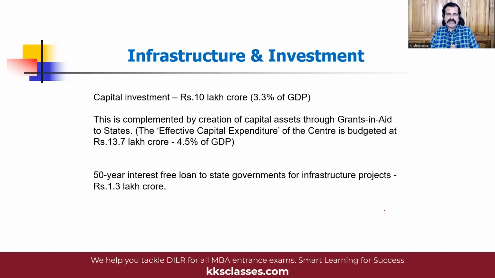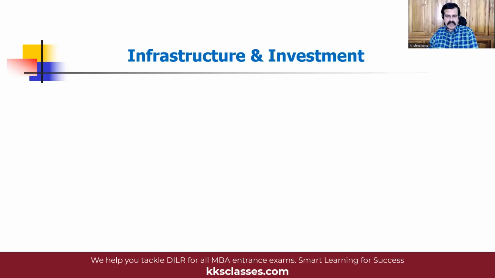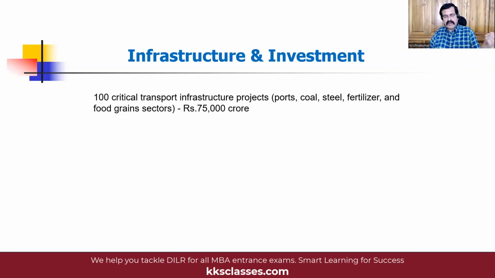So that is why capital investment is always looked upon as a very good thing. Included in this capital investment is 2.4 lakh crores specifically allocated for railways. Now, if you look at other projects across the spectrum of building up ports, coal, steel, fertilizer, and food grain sectors, the government has identified 100 critical projects and proposed funding of 75,000 crores for these 100 projects.